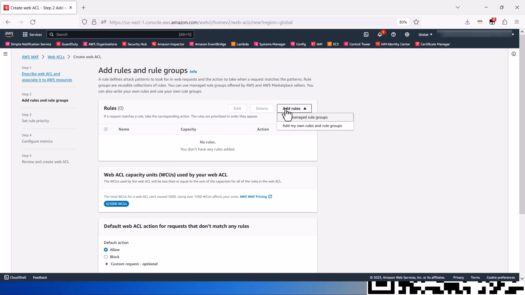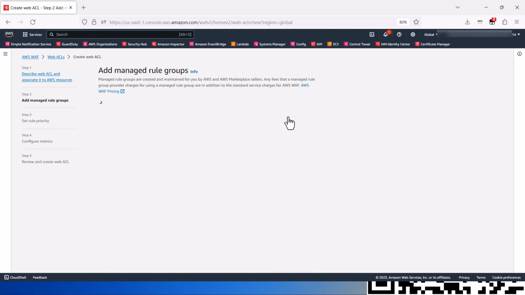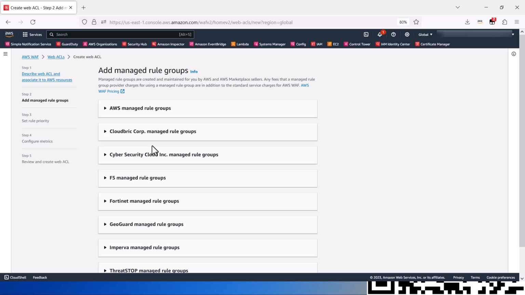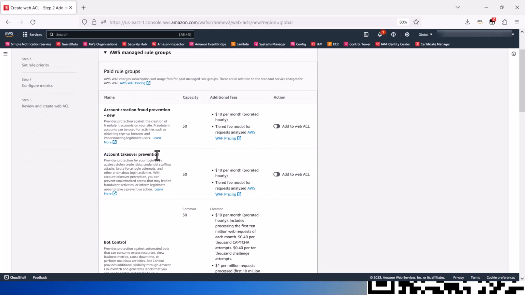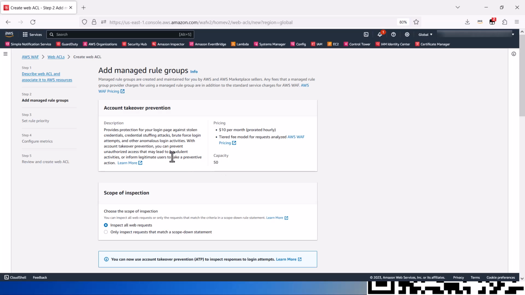Since these are managed rules from AWS, let's select Add Managed Rule Groups. This is where we can see all managed rule groups. I will click on AWS Managed Rule Groups. Here we can see account takeover prevention is disabled. We will turn on Add to Web ACL, and this is where we have to edit the required configuration. Let's click on Edit. Here we can configure ATP.